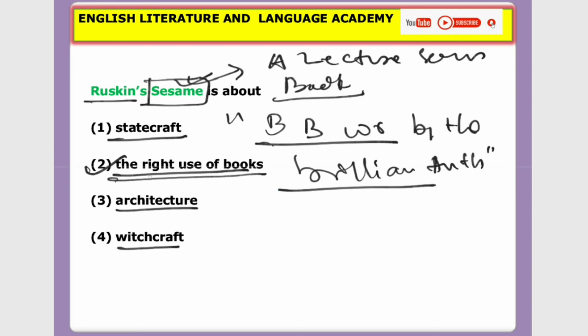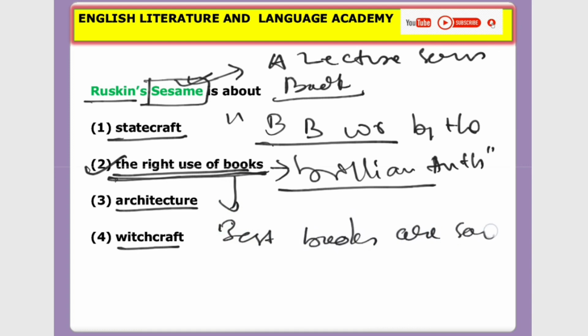So here he is referring to the right use of books written by the best writers, which can be helpful to build our good personality. And look at his other famous statement about books: best books are said to be best friends.